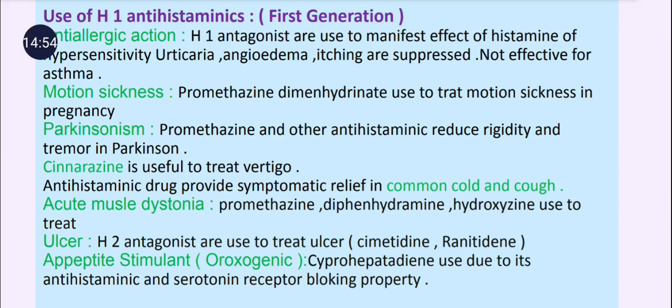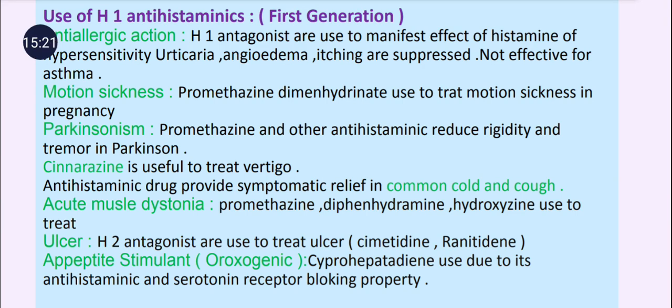Then promethazine is also used in the treatment of parkinsonism. Then cinnarizine is useful to treat vertigo. Then acute muscle dystonia, meaning unwanted movement of the neck or face. This is treated by promethazine, diphenhydramine, hydroxyzine.